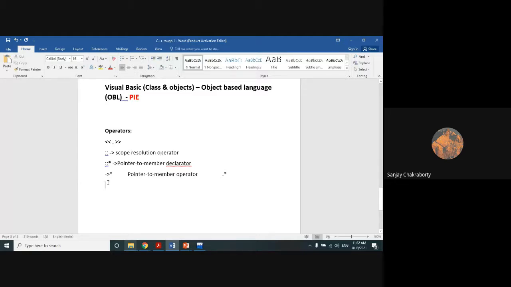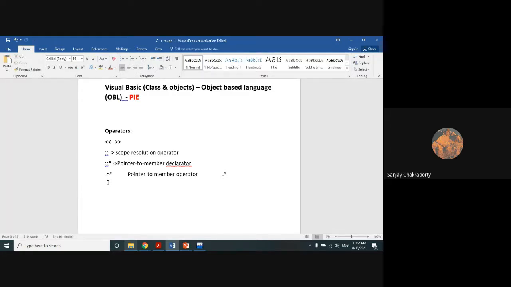While you are declaring the linked list, you have to use this operator, because a linked list is nothing but a declaration of a structure of a node, and it has two fields. One is a data field and one is a link field connected to the next node. And while you are connecting the next node, you will have to use this operator to access the elements of those particular nodes.